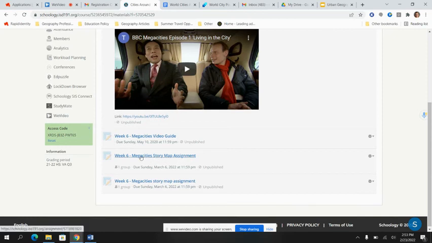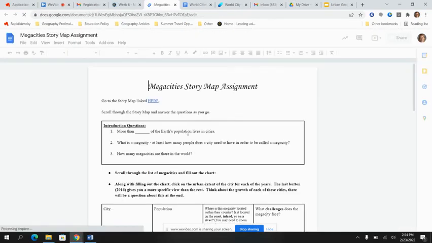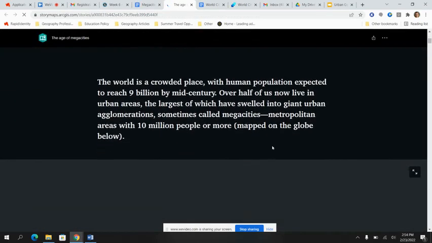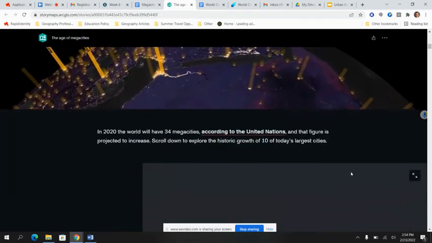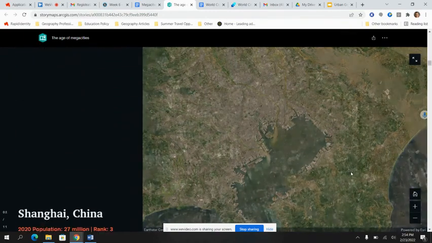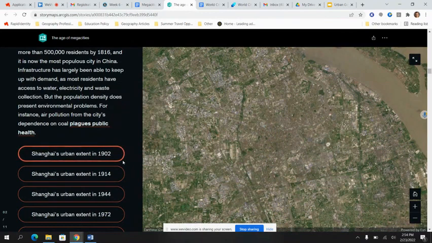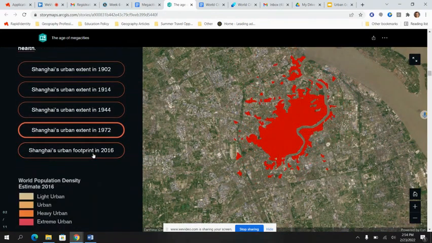And then you'll also see one last megacity story map assignment. So you're going to open up the assignment. You're going to also open up this story map linked here, and you are going to read through this. So it's kind of cool. It shows you the different cities. It shows you the way in which cities have grown since certain times. So you can click on these and see how the growth of cities has taken place over time.